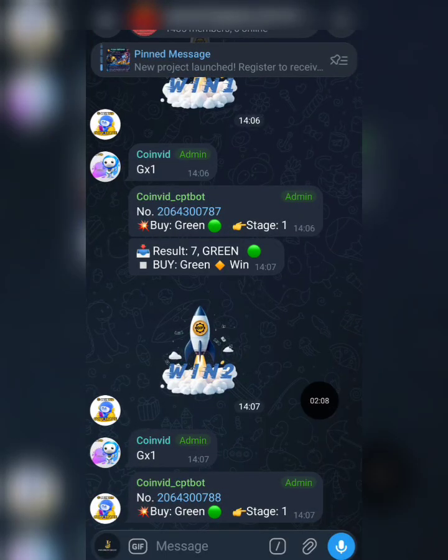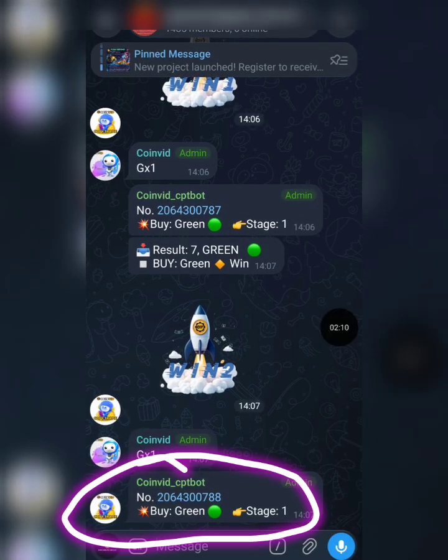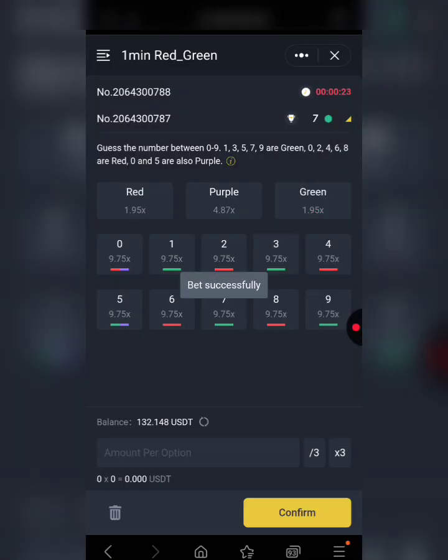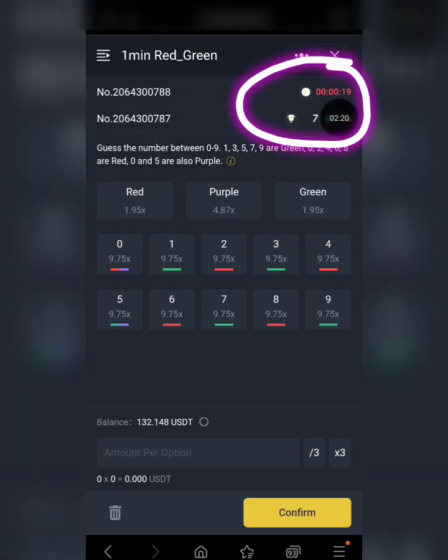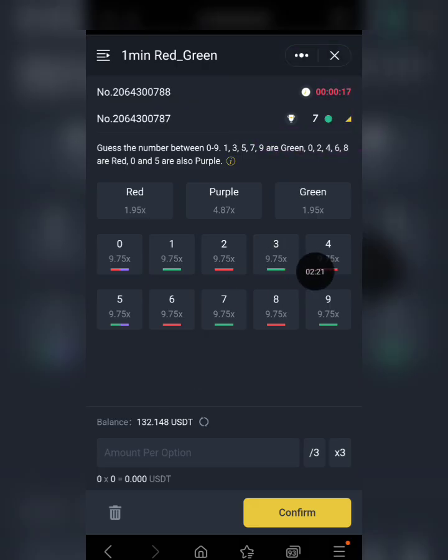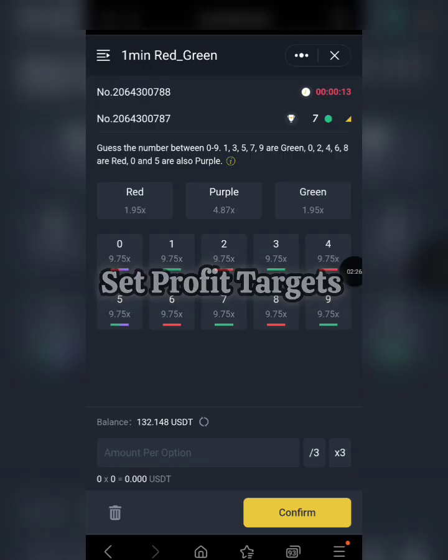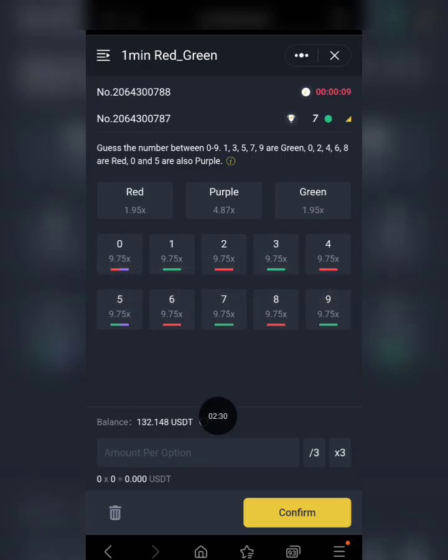The next signal is out and it says we should still go with green. So I'm going with green again, with 3 USDT, and I'm going to confirm this. We're going to wait for this countdown and we'll see the result. One thing is that you need to also set a target right here. Whenever I'm in here, I set a target of 10 to 15 USDT per round depending on the capital I'm using. So if I'm able to hit that, I'm going to stop.